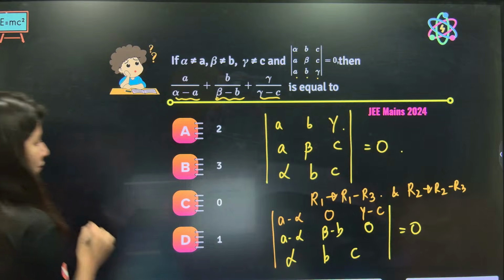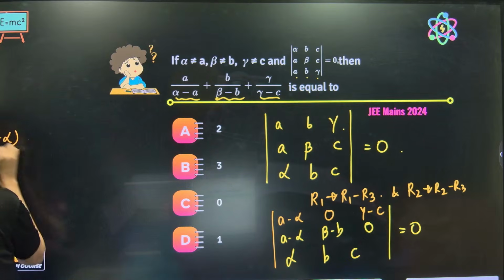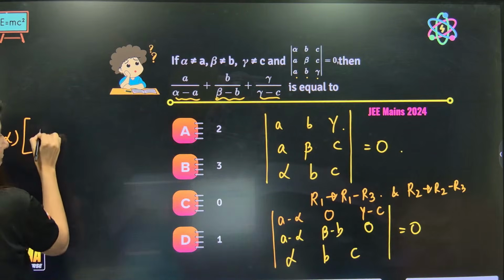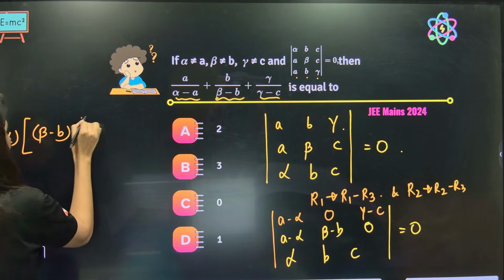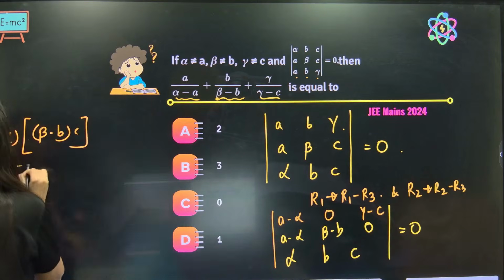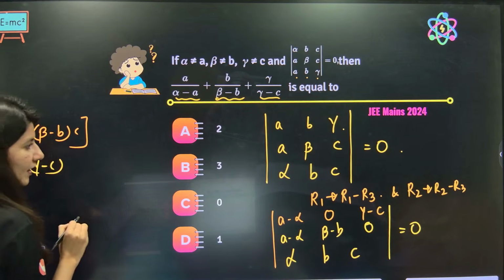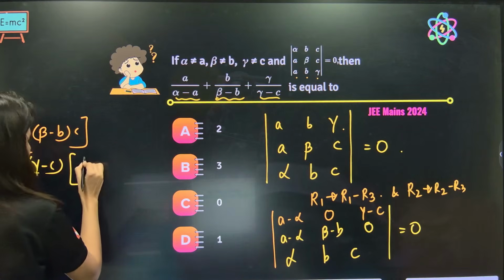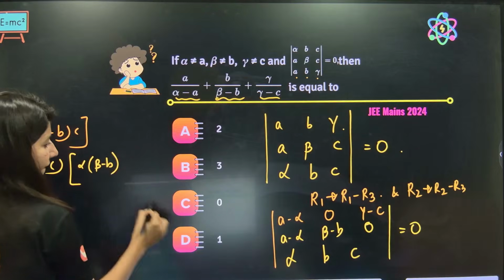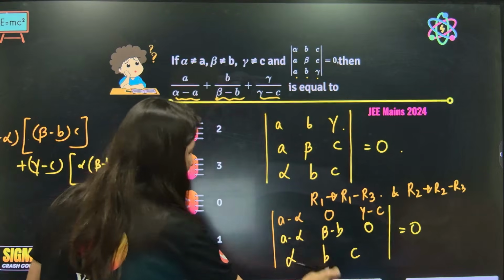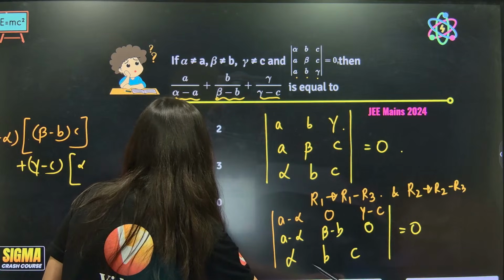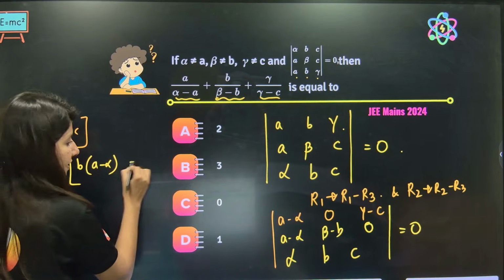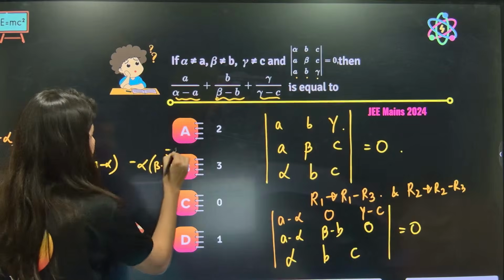Now open it very carefully. So A minus alpha, okay? This minus this. So beta minus, so it is going to be beta minus B into C. Okay, 0 is already there. Plus it is gamma minus C, and it is this minus this, which is alpha beta minus B, okay, this minus this, sorry. So B into A minus alpha and minus alpha into beta minus B, okay.